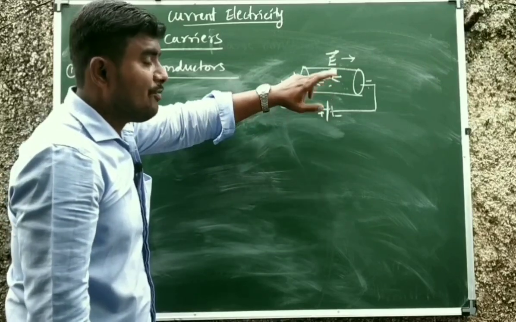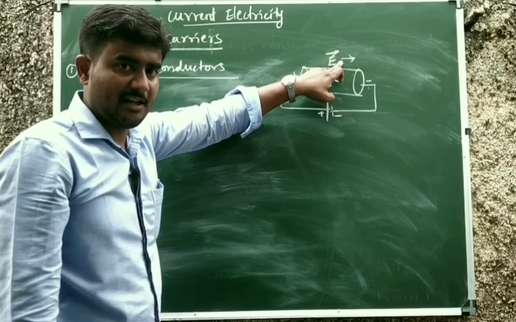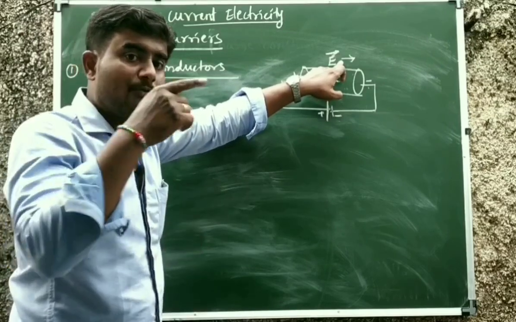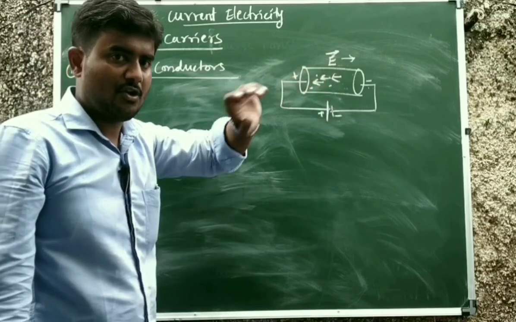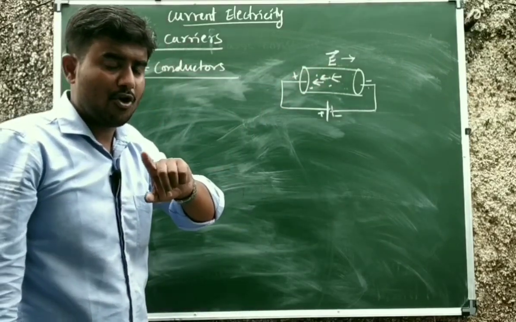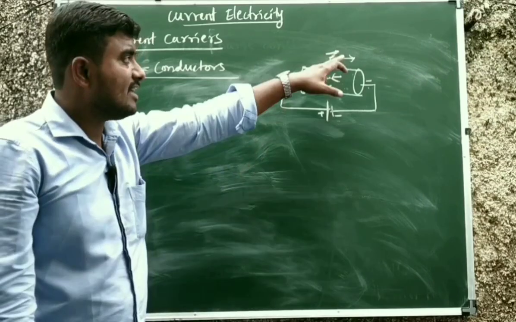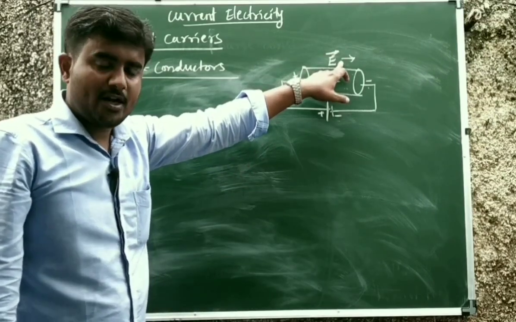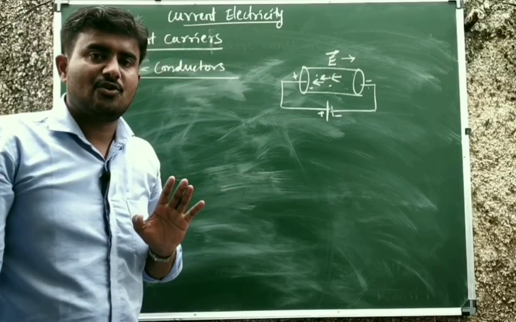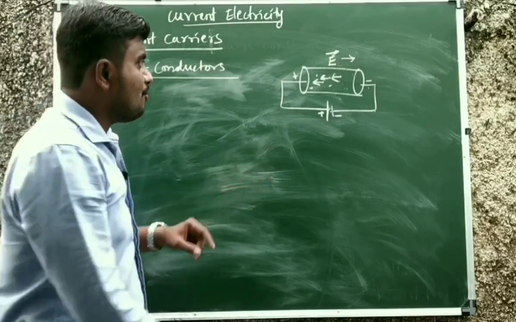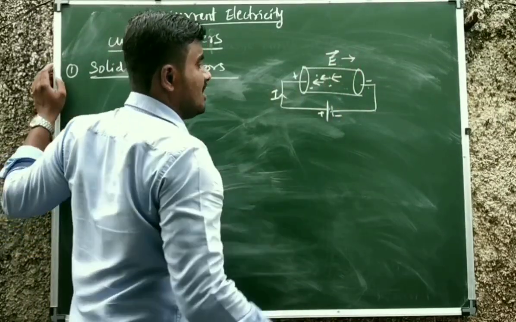Therefore, the direction of electric current is taken as the direction of electric field itself, or the direction of flow of positive charge is taken as the direction of electric current. Understand? I will repeat my point. Conventionally, the direction of electric current is taken as the direction of electric field, or the direction of flow of positive charge is taken as the direction of electric current. Therefore, the electric current direction will be like this. This is the direction of current.